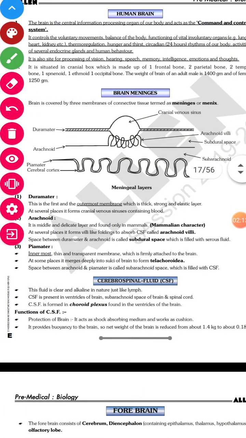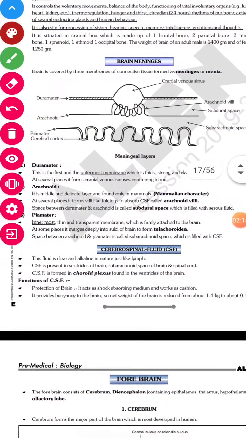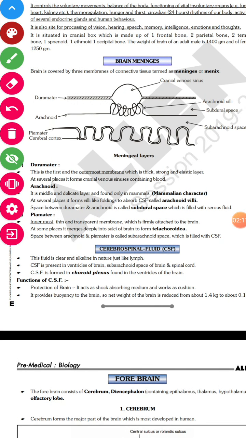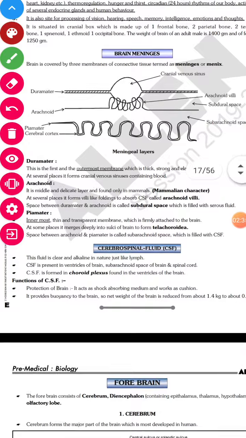Okay, so let's come to the meninges. Meninges are nothing but the membrane which is going to cover the brain, right? It has basically 3 layers. Which 3 layers? There are meningeal layers. The outermost is called dura mater, the middle is called arachnoid, and the innermost is called pia mater. So we are going to study each in detail.